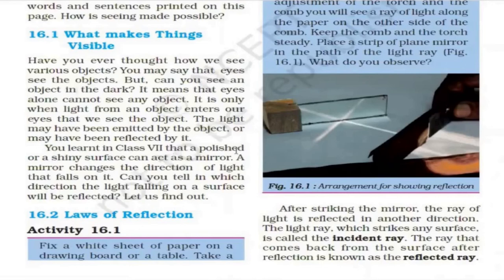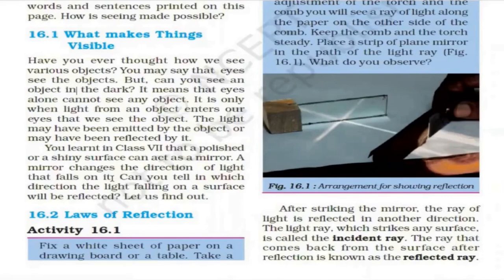You learnt in class 7 that a polished or shiny surface can act as a mirror. So we know what a mirror is. It is a very common thing and it is used in most places. So what is a mirror? A mirror is a shiny surface that reflects light, and it forms the image of the object which is in front of it. A mirror changes the direction of light that falls on it. So the direction of light is changed. So the mirror's property is reflection. Reflection is a property of a mirror.